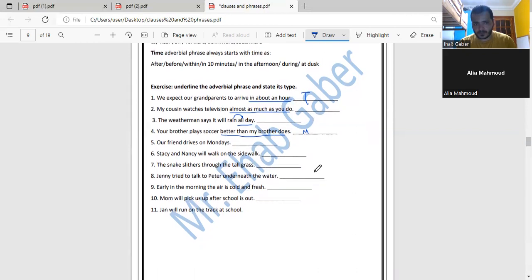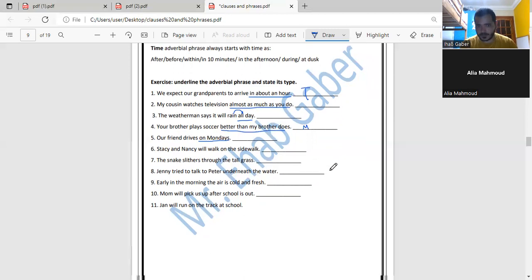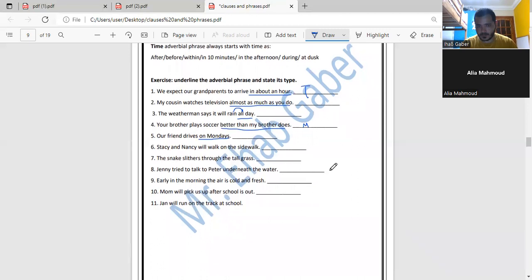Our friend drives on Mondays. On Mondays, it's frequency. Yeah, it tells us every Monday. But if the sentence says, our friend drove last Monday, last Monday is going to be a time adverbial phrase, not frequency, because something finished. So the rest will be homework, okay? Are you confused here?